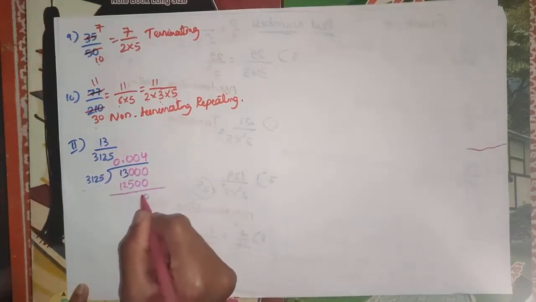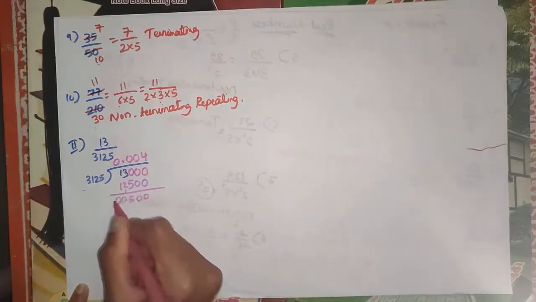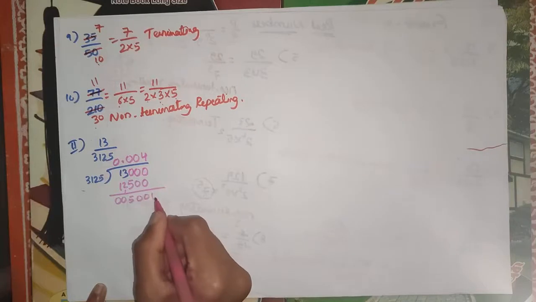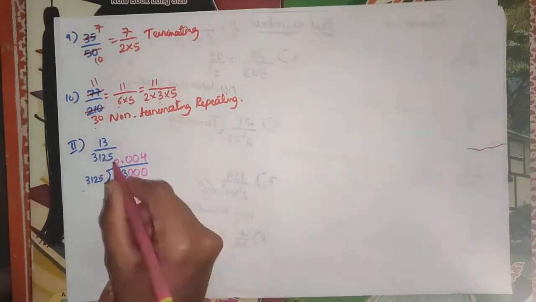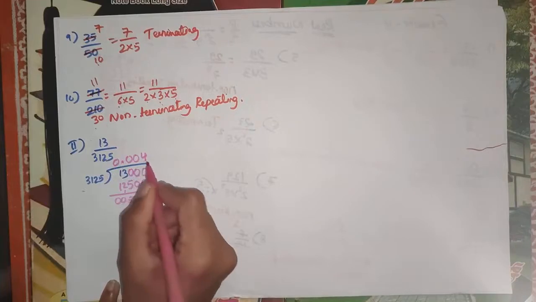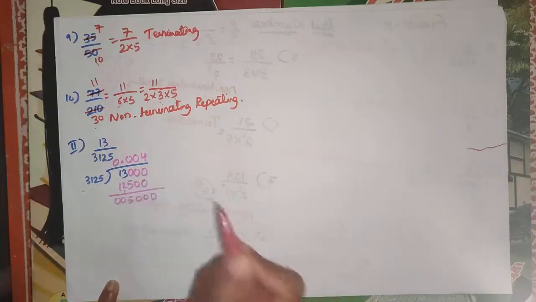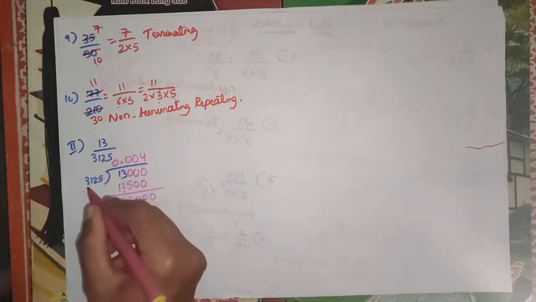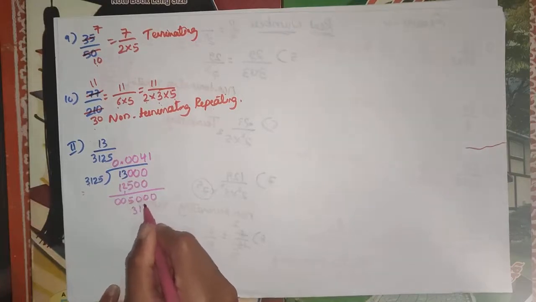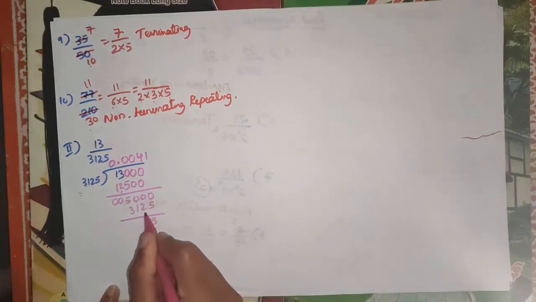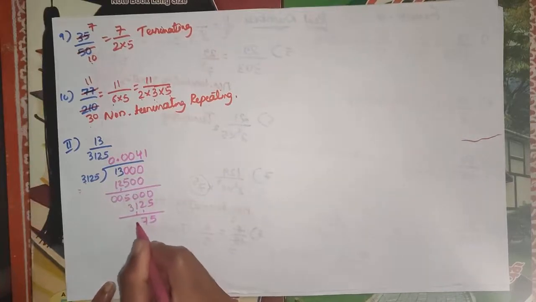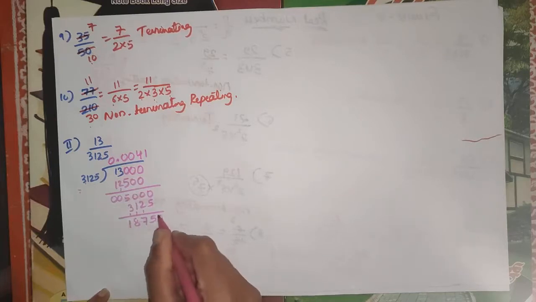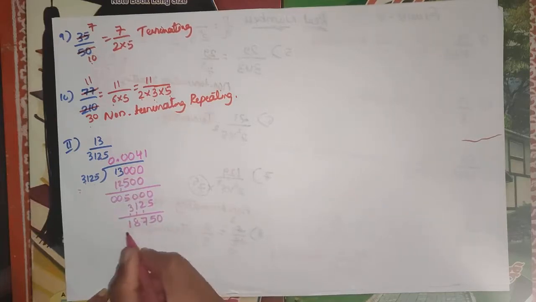Okay, then here 5 0 0, again we have 500. Okay, I take one more 0 here. Okay, if you take 0 after the decimal point, then there is no need to write down 0 here. Okay, then here we have 5000. So 5000 means it is nearly 1 times 3125. So here we have 5, carry 1. So 7, carry 1. Okay, 8, carry 1. So 1. Again I take 0 here. So 18,750.